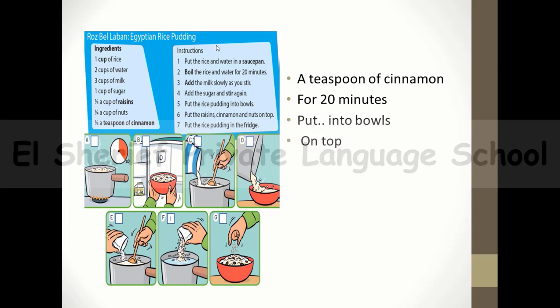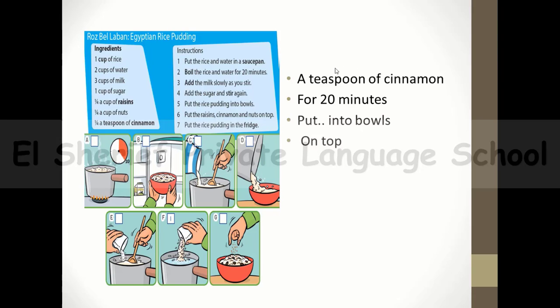Number 1, put the rice and water in a saucepan, and then boil the rice and water for 20 minutes. Number 3, add the milk slowly as you stir, as you can see. Add the sugar and stir again. Put the rice pudding into bowls. Put the raisins, cinnamon, and nuts on top. Put the rice pudding in the fridge.